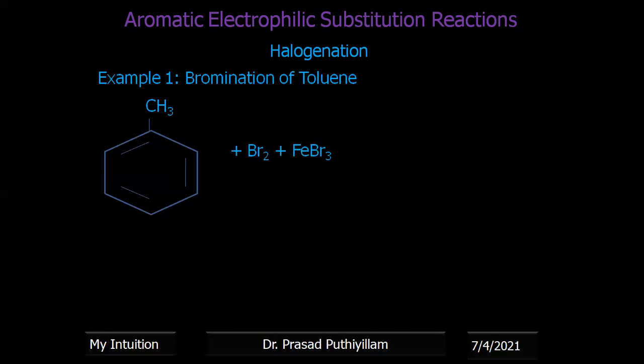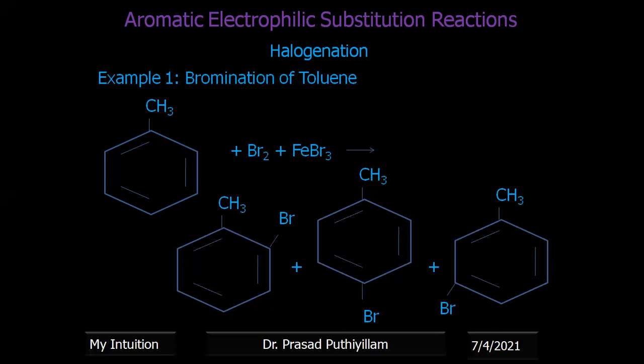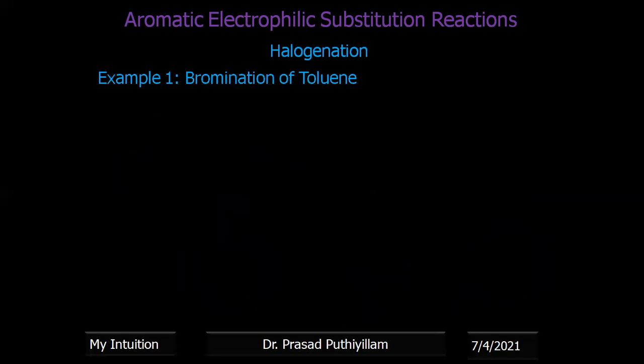Toluene on bromination, that is Br2 with FeBr3, gives a product which is ortho bromine substituted, plus we also get the para bromo substituted, as well as we may get the meta substituted. But we know that CH3 is ortho-para directing. Therefore, ortho-para directed products are the major products. Therefore, ortho-bromotoluene as well as para-bromotoluene will be the major products, and a very minor quantity of meta-bromotoluene also can be prepared.